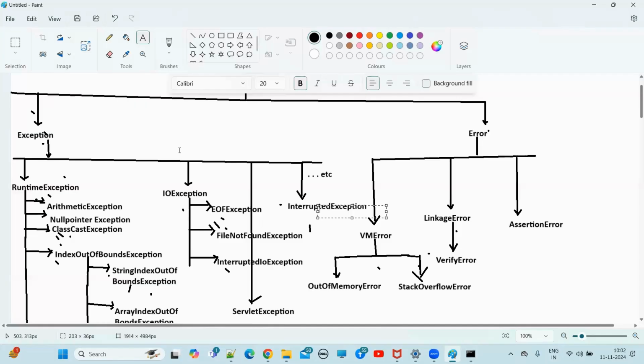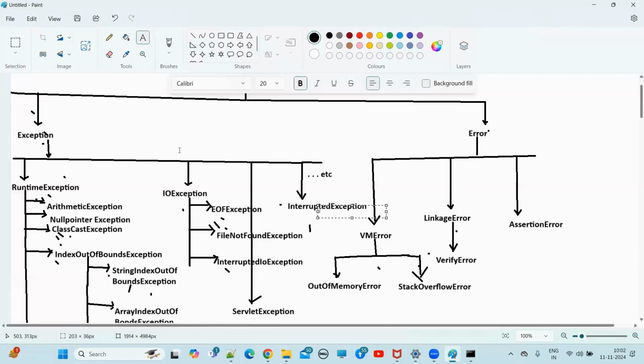Suppose we have one variable, an object reference variable, and by using that object reference variable we are calling one method. That reference variable is holding what? A null value. By using null, if you call any method or try to access any variable, what will we get? NullPointerException. Remember, we already discussed this, guys, right?